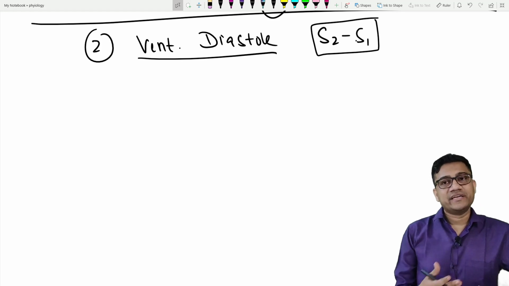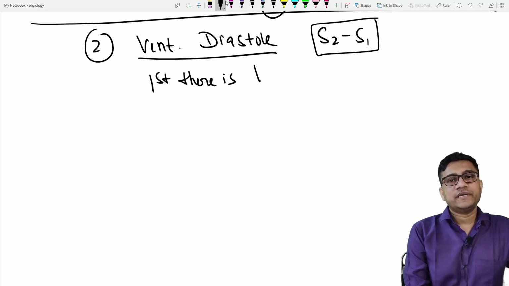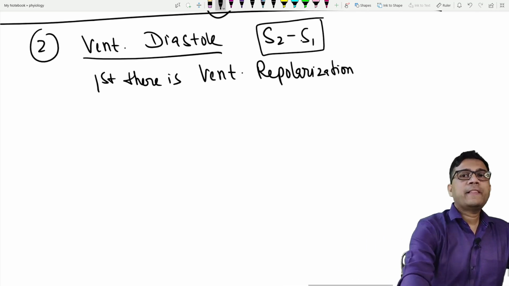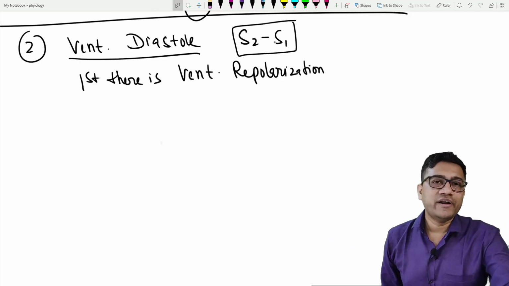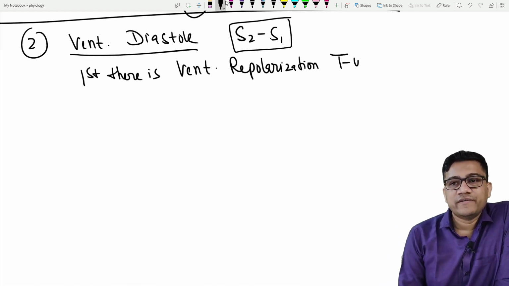Start with what? Electrical change. So first there is ventricular repolarization. What is the wave? T wave in ECG.